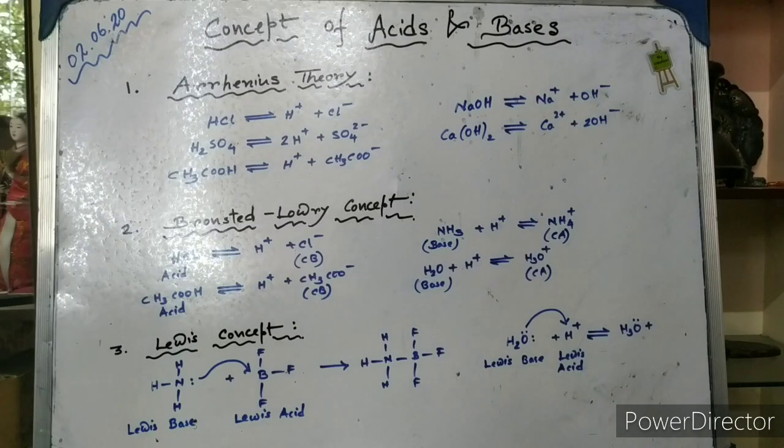According to this theory, the display of acidic and basic property of a compound requires the presence of water. This is a very fundamental problem with this theory, that without water this theory is not actually working. And an acidic and basic property of any compound in the gaseous phase cannot be explained with the help of this theory. For example, ammonia in the gaseous state is a base, but the basic concept of ammonia in gaseous state cannot be explained with the help of this Arrhenius theory.